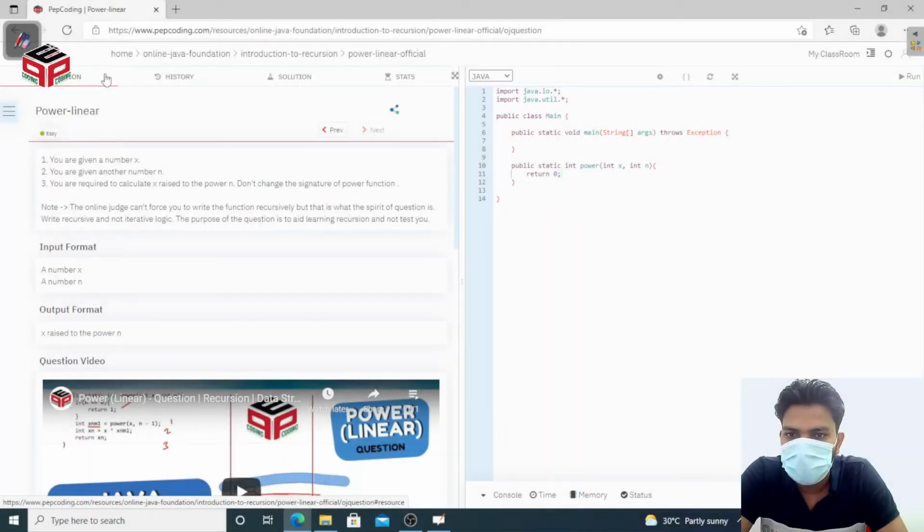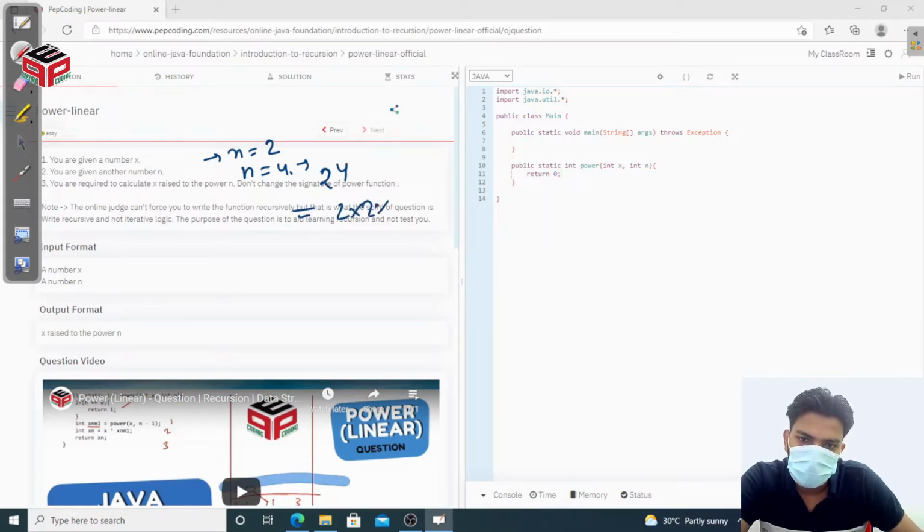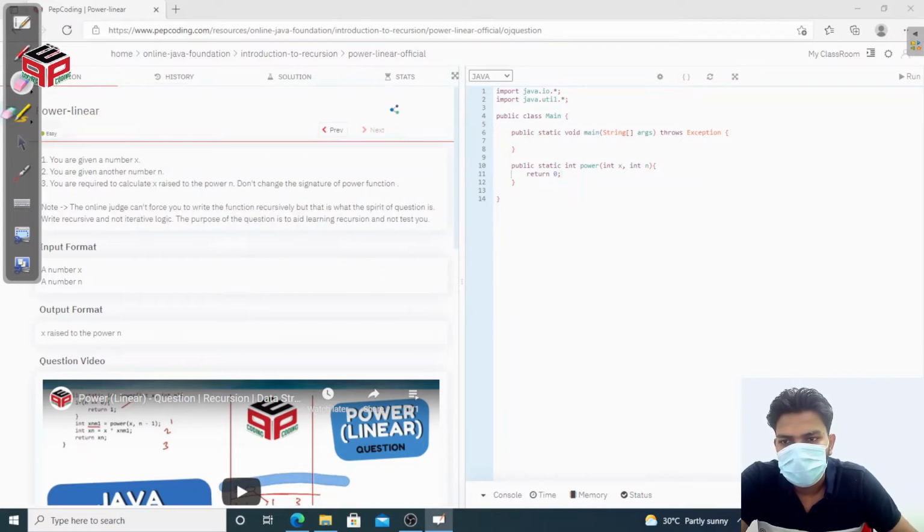So in this question, we have to just calculate the power of any number. Like if we give x equal to 2 and n equal to 4, then we have to just find 2 की power 4. Then we have to just calculate 2 की power 4, so that you get 16. Okay. So you have to just calculate the power.